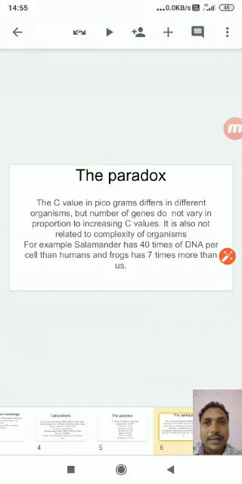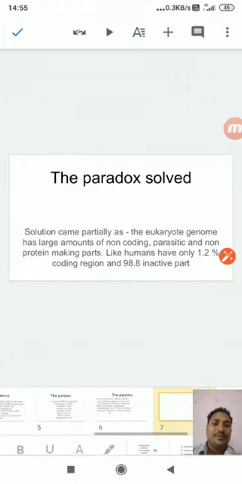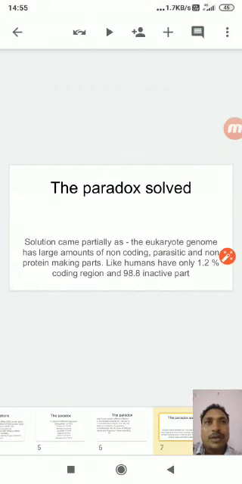We take another example of salamander, an amphibian. It has 40 times more DNA than humans. Also, frog has 7 times more C value than us. So there is no correlation between complexity, number of proteins, number of coding genes, and the DNA content, that is C value. So how was this paradox solved?